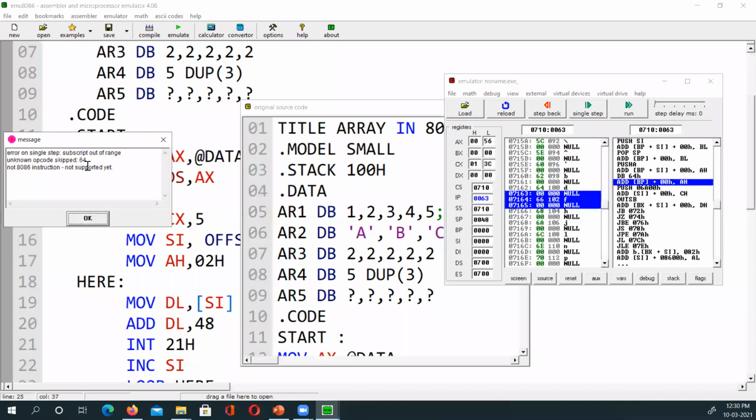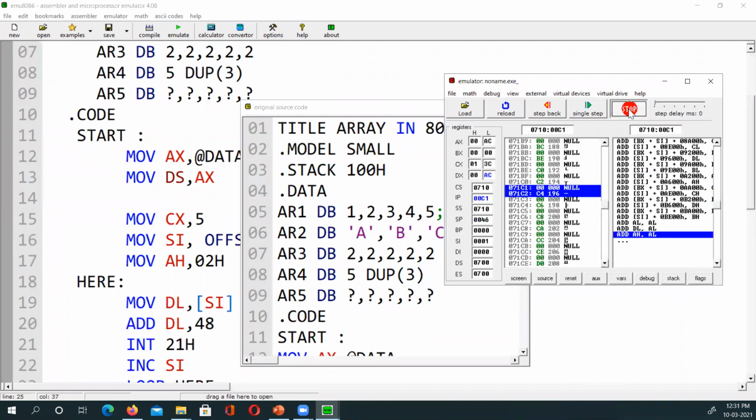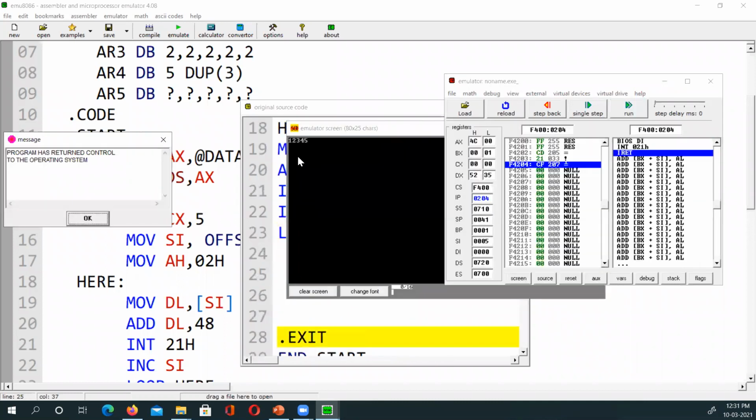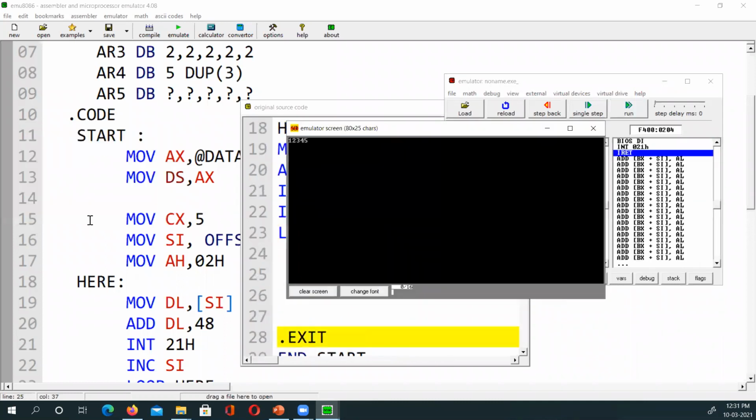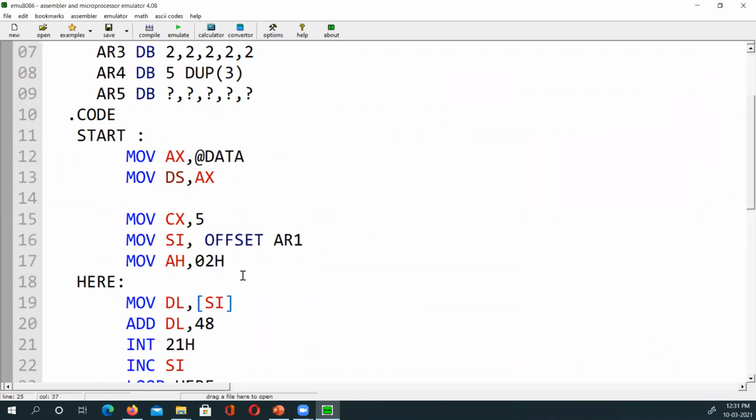Error: single step subscript out of range, unknown skipped 64. Somewhere there is an error, I don't know where. 1 2 3 4 5, the error is somewhere, that's why it is running a second time. Okay, now it is printing 1 2 3 4 5. Now it's printing properly.